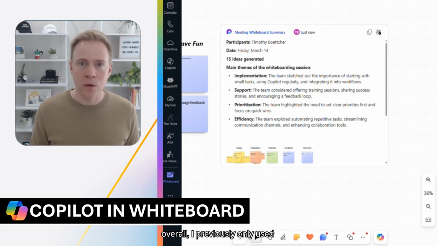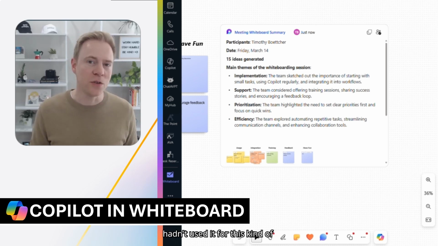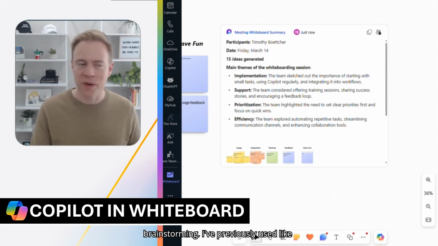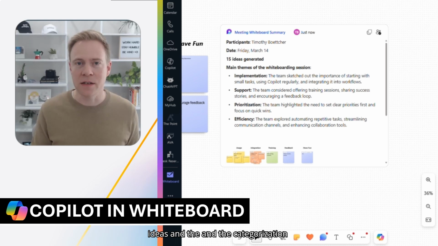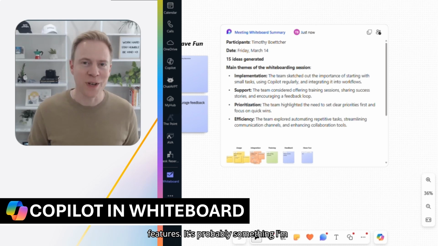So overall, I'd previously only used Whiteboard for drawing pictures or illustrating an idea in a meeting. I hadn't used it for this kind of brainstorming. I've previously used like OneNote or other tools like that. But seeing how powerful this is and how easy it is to use the card sorting ideas and the categorization features, it's probably something I'm going to start using a lot more.